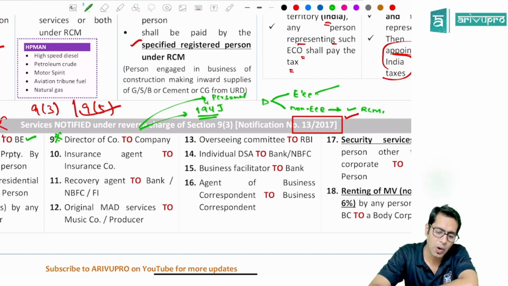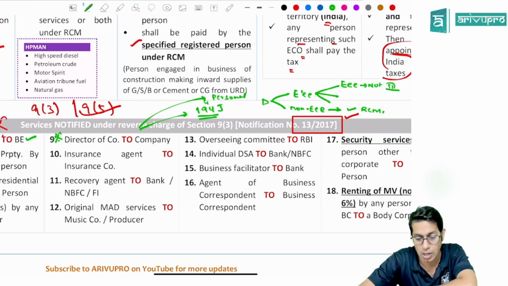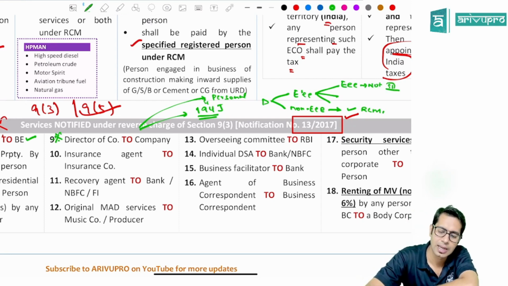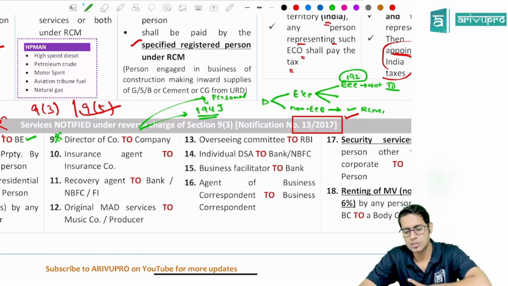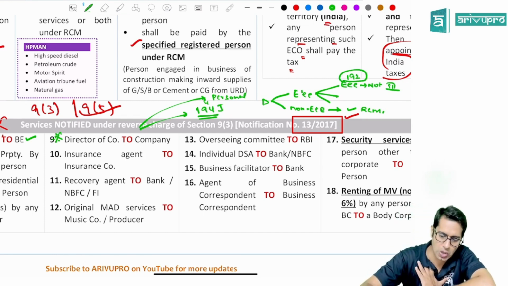But if you are an employee director, you are giving services as an employee, not a supply covered under Schedule 3. It is not a supply at all. If you are giving services for which TDS is deducted under section 192 of income tax law, that means the amount paid by the company is a salary, therefore not a supply.